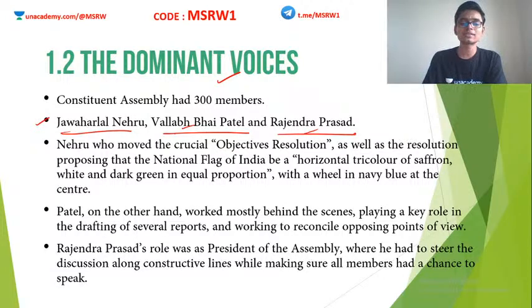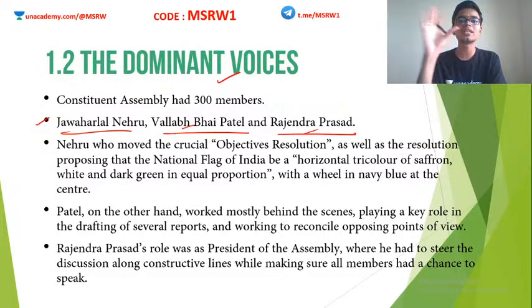Nehru was the person who moved the very famous Objectives Resolution. What is the Objectives Resolution? It gives the objective of the Constitution. What is the underlying principle of this Constitution? What are we going to expect from the Constitution? What will be the outcome of the Constituent Assembly?